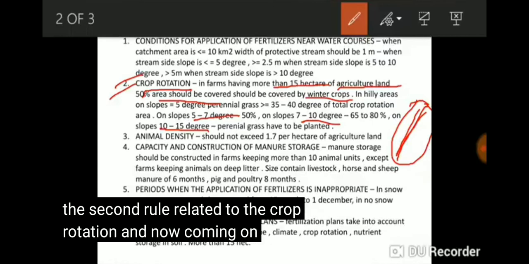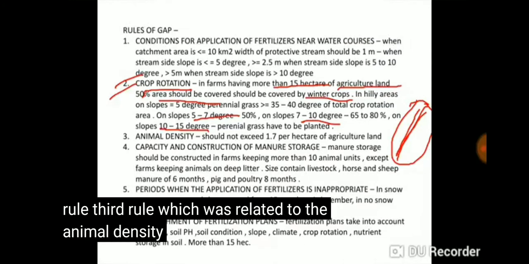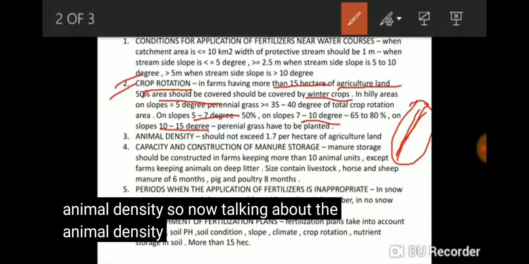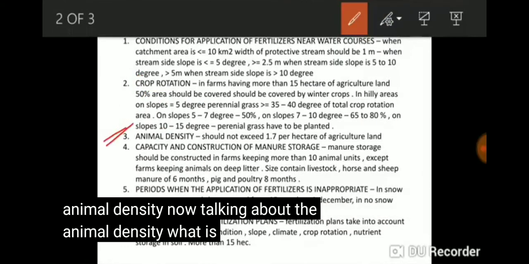And now coming on to the third rule, which is related to the animal density. So what is animal density?